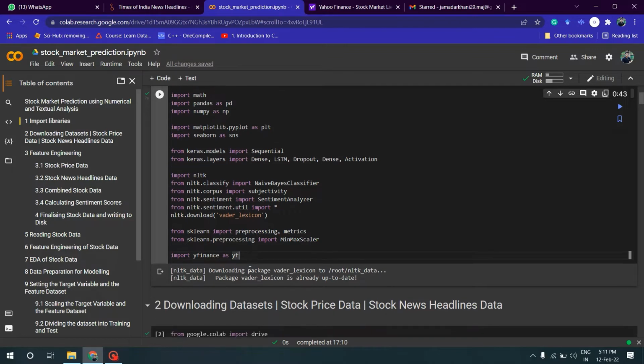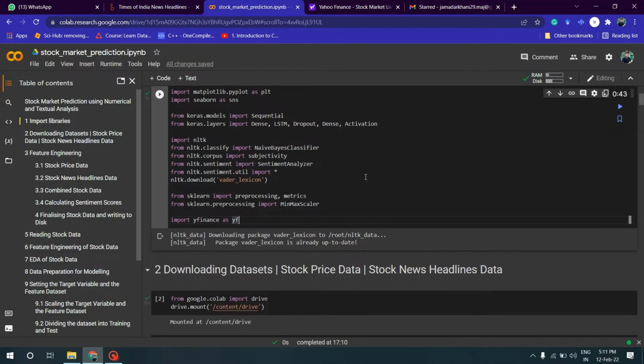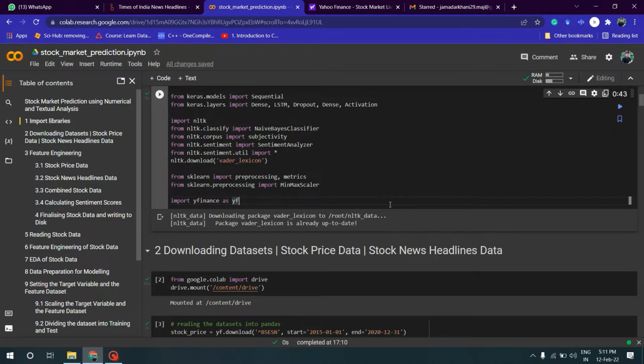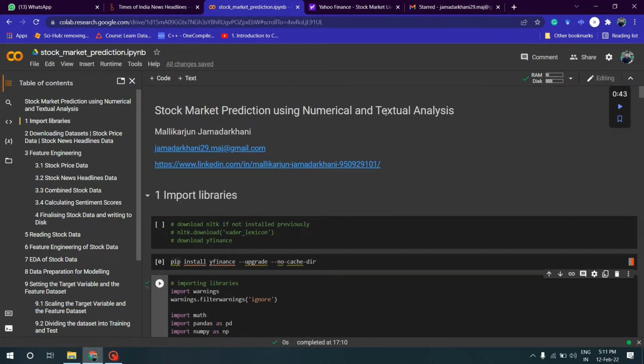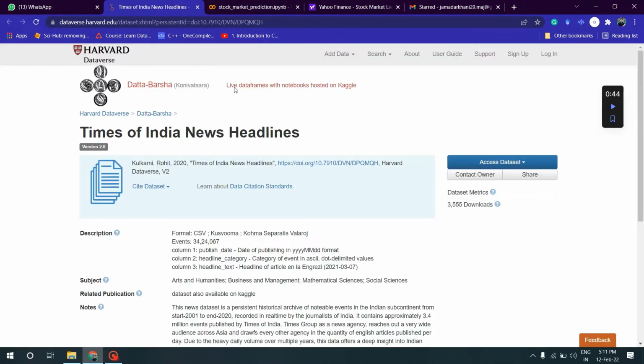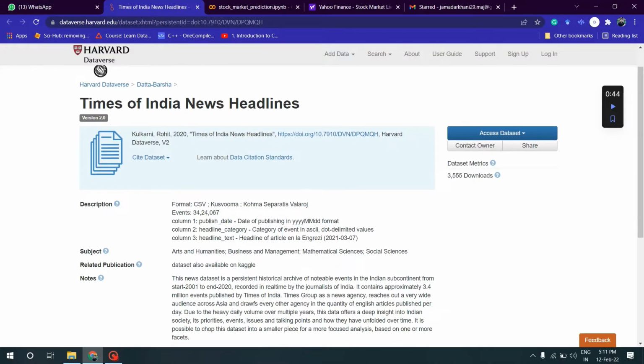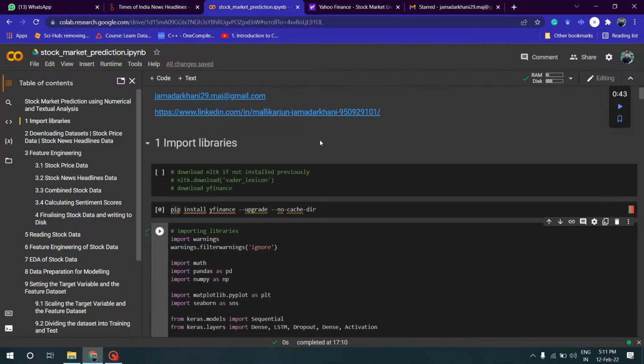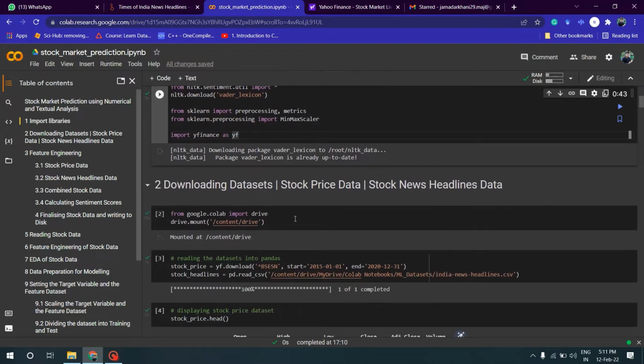Then I have imported yfinance, which is nothing but Yahoo Finance, wherein I'll be importing the stock price data. And for my stock news headlines, that is textual data, I've imported data from Times of India news headlines. This data I've downloaded into my drive and linked here.